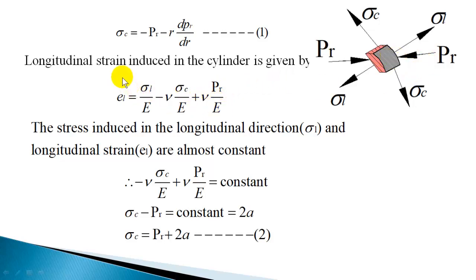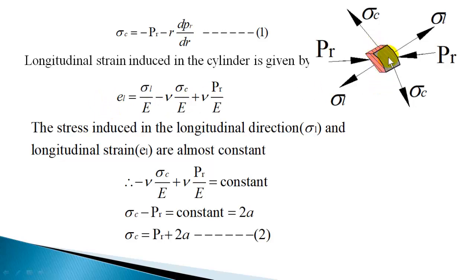The regular expression is epsilon x equals sigma x by E minus nu sigma y by E minus nu sigma z by E. Since sigma z is minus PR, minus of minus makes it plus. Here sigma x is sigma L, sigma y is sigma c, and sigma z is minus PR, so that gives this expression.